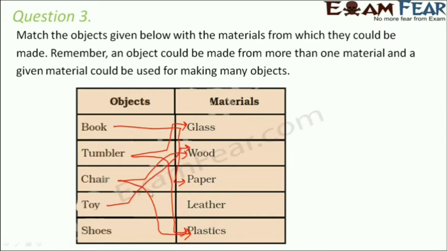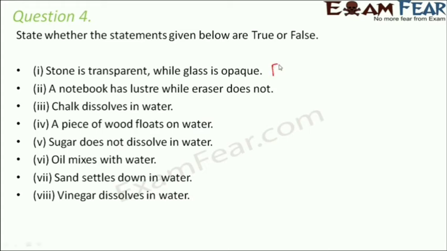So a toy can be made up of wood. Yes, it can be made up of wood. A toy can also be made up of plastic, of course, and a toy can also be made up of paper. For example, the paper planes, the paper boat, they are made up of paper. Think of shoes. Shoes are made up of leather, yes, but glass shoes, wooden shoes, paper shoes, not good. So leather can make shoes. So that means looking at the properties of the materials, you can decide which material can make which object.